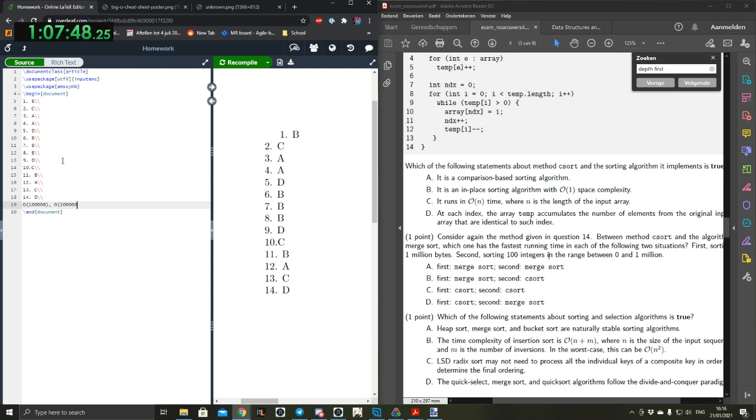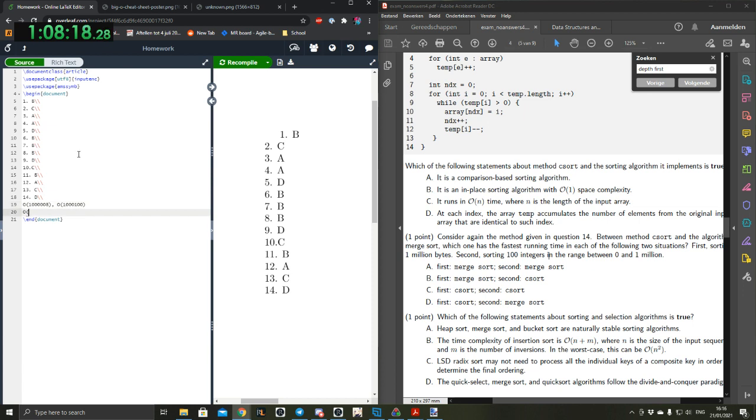The second one would be merge sort, and that's n log n, so a million times the log base 2 of a million. I think writing it as 10 to the power of 6 would be easier.